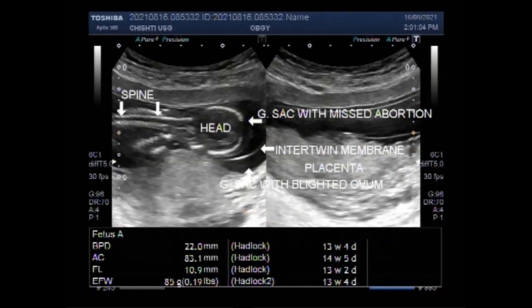In the United States, the miscarriage is diagnosed by the loss of an intrauterine gestational sac with mean gestational sac diameter, MGD, greater than 25 millimeter and no yolk sac.